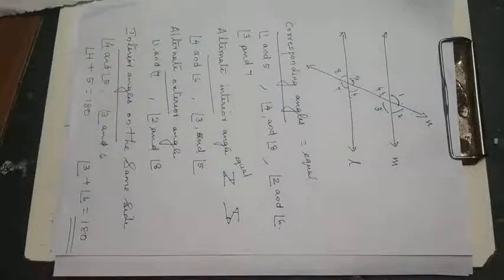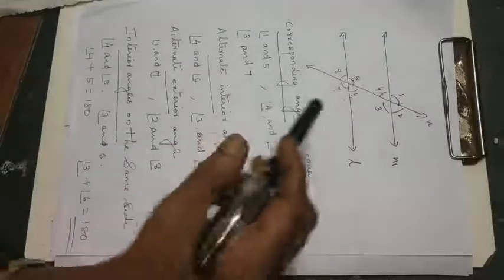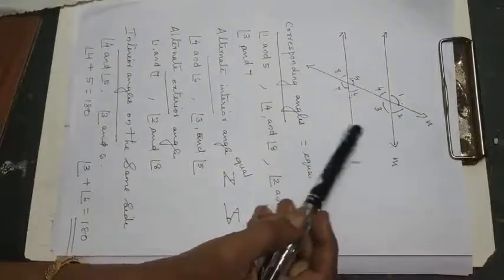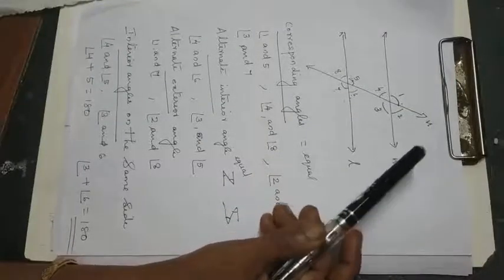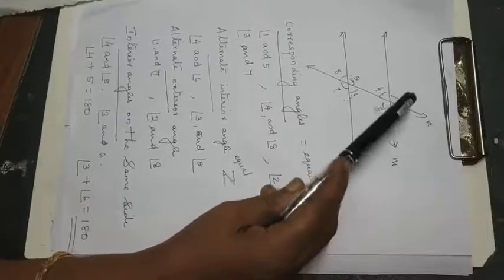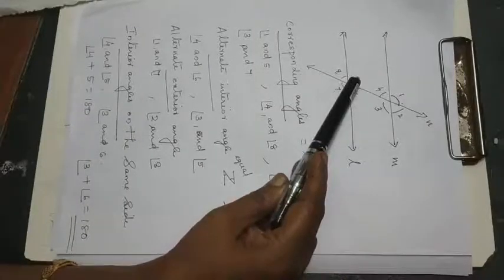It is given, if a transversal intersects two lines such that a pair of corresponding angles are equal, then the two lines are parallel. Now if you are getting corresponding angles equal, then the lines will be parallel. First theorem says that if lines are parallel, corresponding angles will be equal.